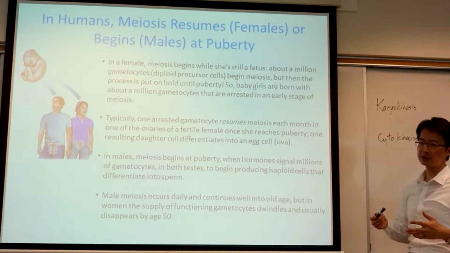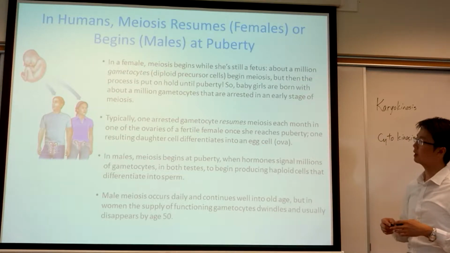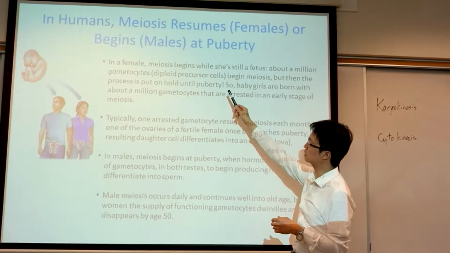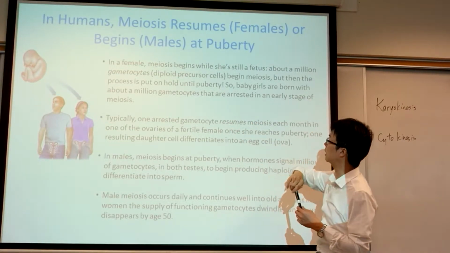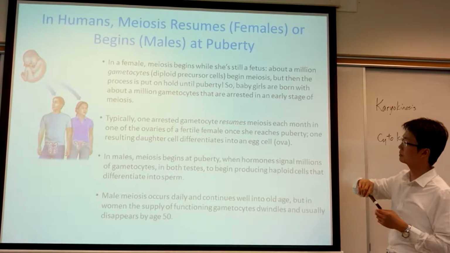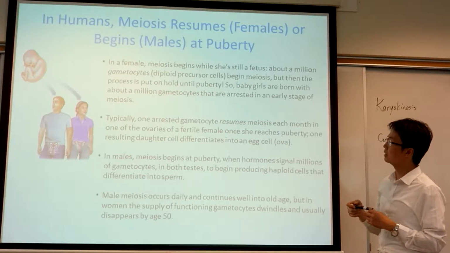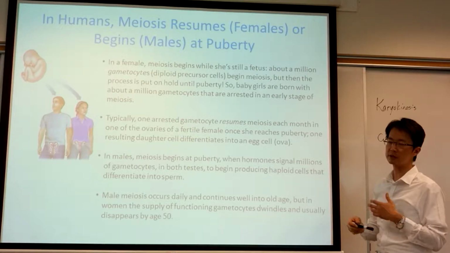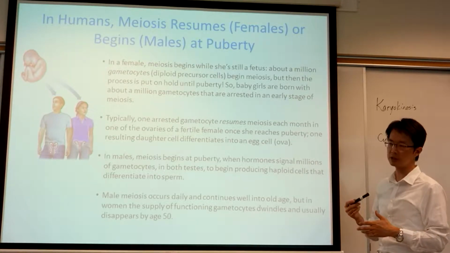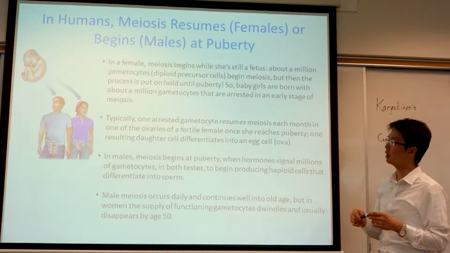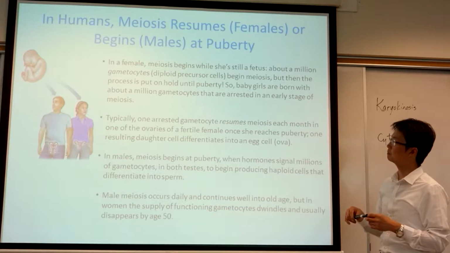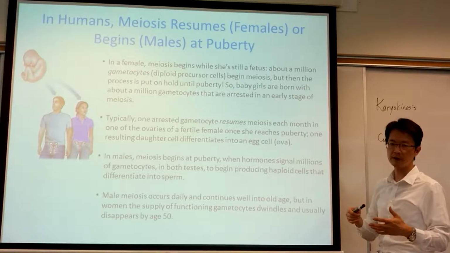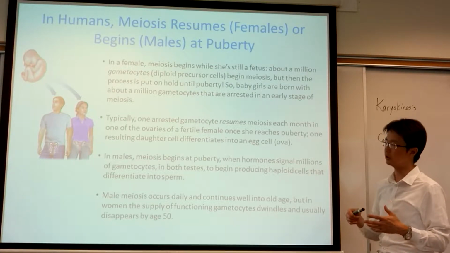make new eggs. And each month, so we call it gametocyte. Those are the diploid precursor cells when they were in the fetus. But then the process of meiosis somehow stopped in the middle after they were born. In other words, the number of eggs a female has is fixed after they're born.